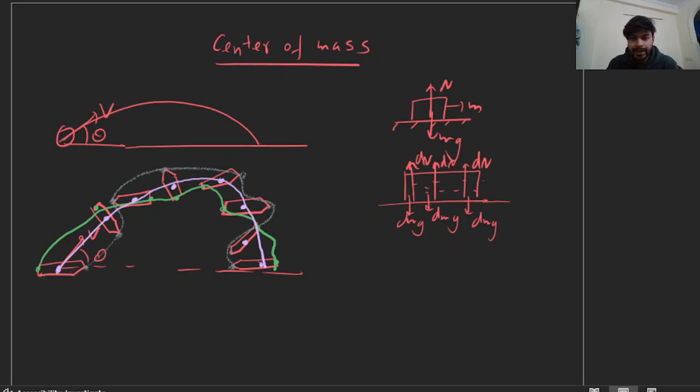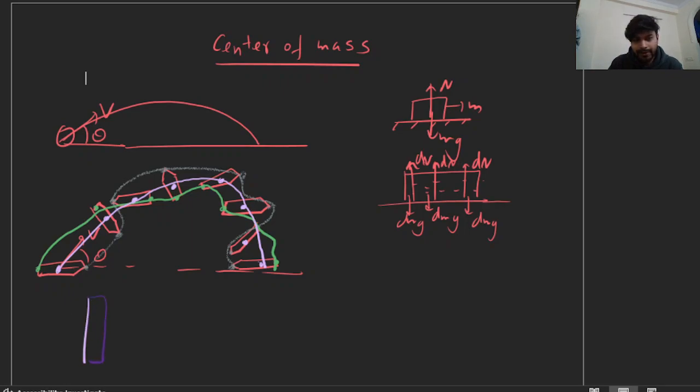Okay, so here one problem is that if we have an extended object and we have to use kinematics or dynamics, it is very difficult to analyze, because it is not a point particle and its velocity and path are different for different particles. So in this case, the center of mass concept will be very helpful for us to analyze the kinematics and dynamics of the extended or continuous object.